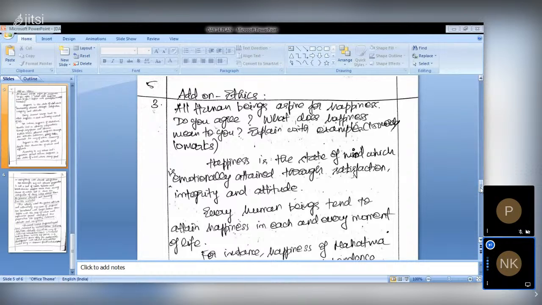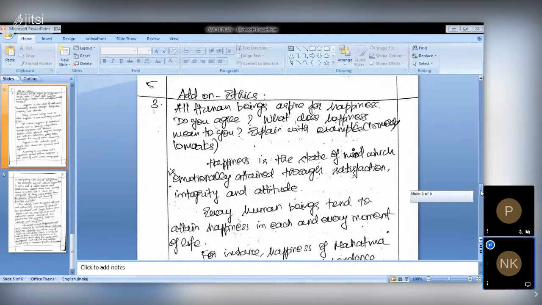This is what a bureaucrat should write, in a diplomatic way. And the second part of the question is, what does happiness mean to you? You have to give your own definition of happiness here, and they are asking you to explain with some examples. You can give any experience from yours, even a personal experience too. So I have given the definition for happiness here.